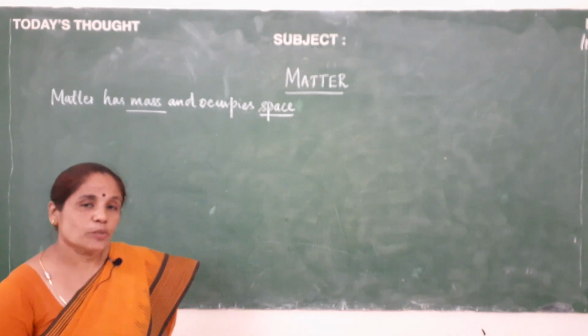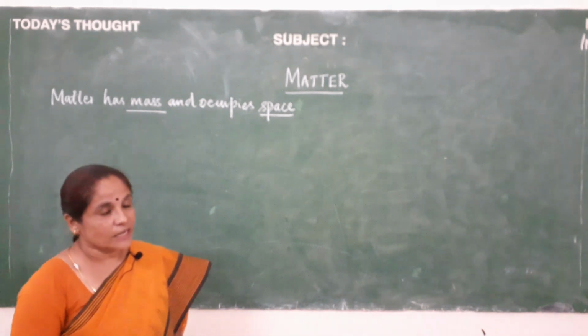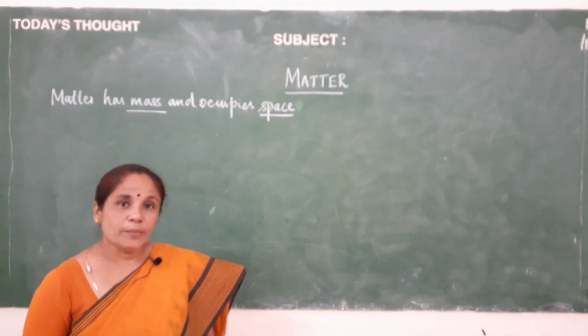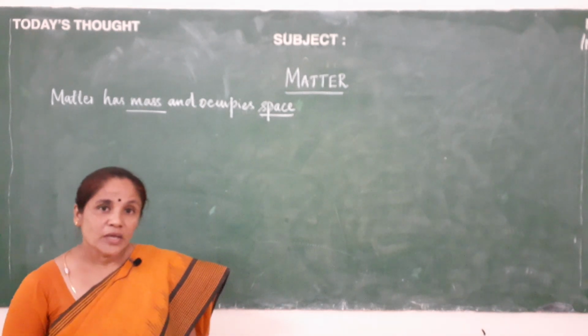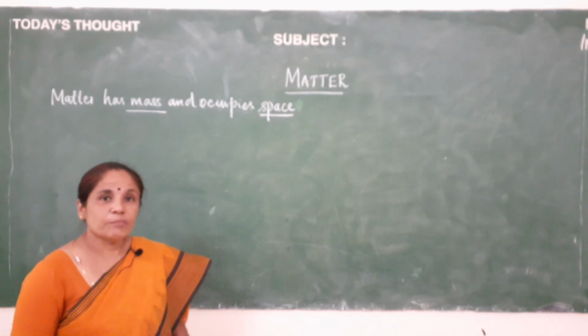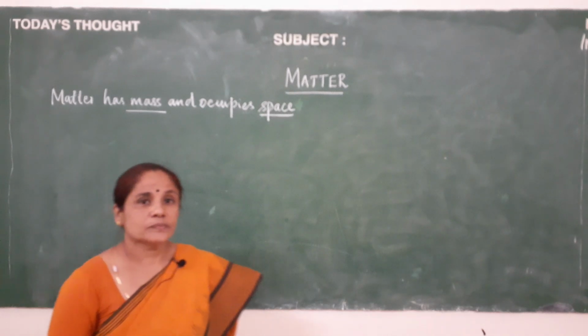Let us look into the properties of the solid, liquid and gas in detail. Properties of solid. Solids have a definite shape, they have a definite volume, they do not flow and they could not be compressed. Example for solid you can take stone, sand, etc.